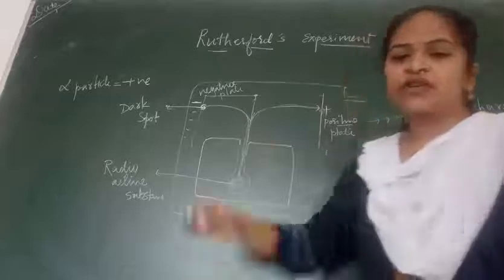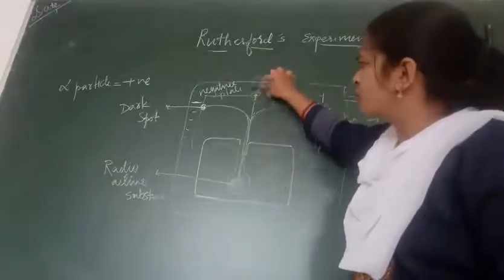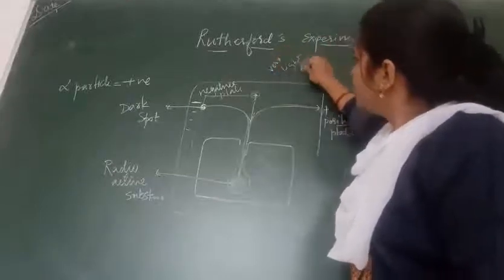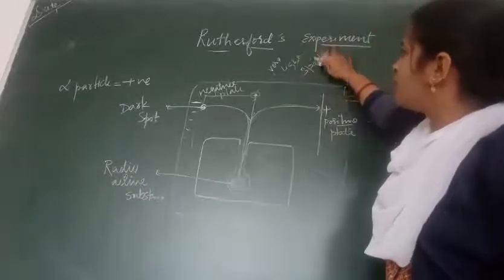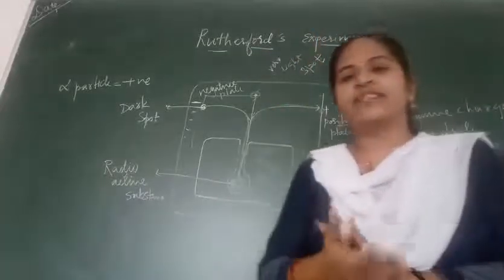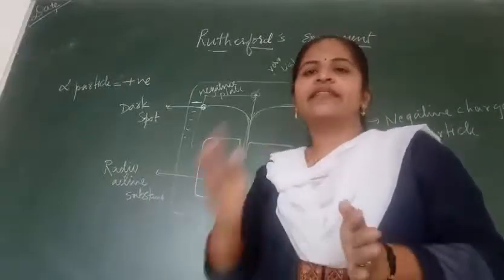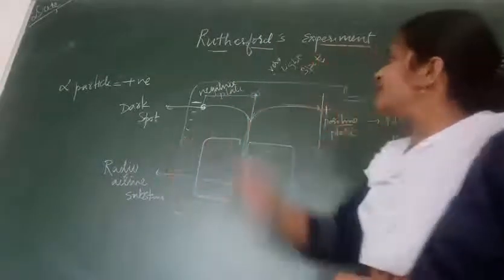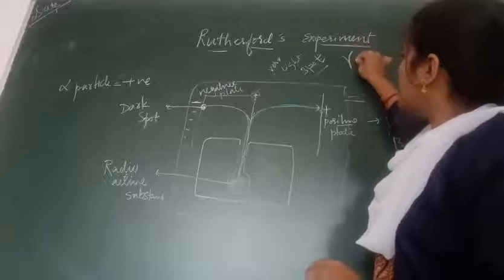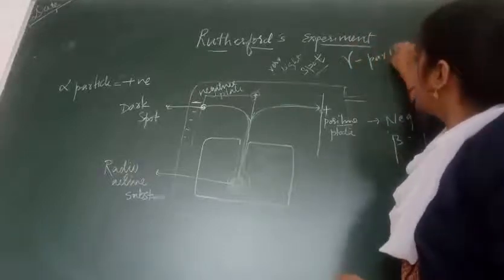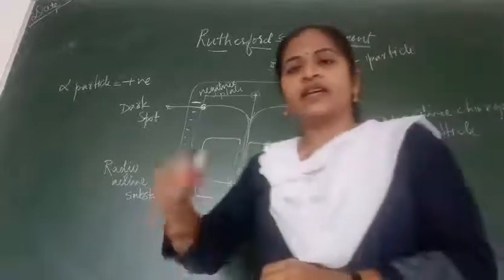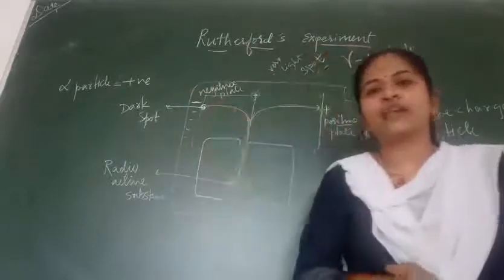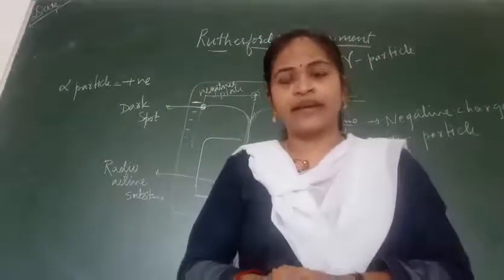And the particle which was showing a very light spot was not affected by any of the fields. Therefore, it moved straight. So this particle was named a gamma particle, which has the highest speed, equal to the speed of an electromagnetic wave.